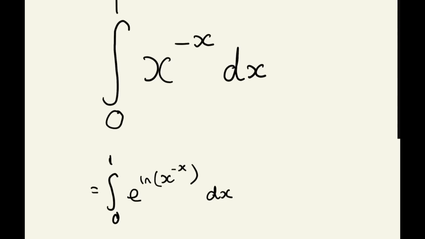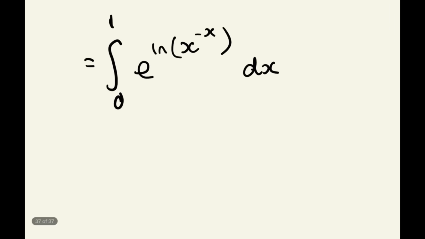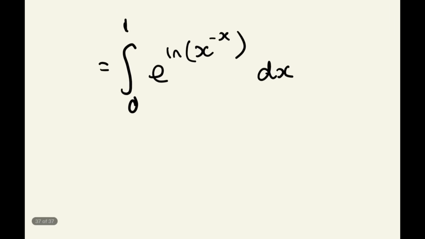I've put the x to the power of negative x inside of the ln, and then raised that to the power of e, and of course e and ln, the natural log, are inverse functions, and so they would just cancel out in the event that you wanted to do that, and you would just be left with the original function that we had. So this is perfectly fine to do, and we've still got the same integrand here.